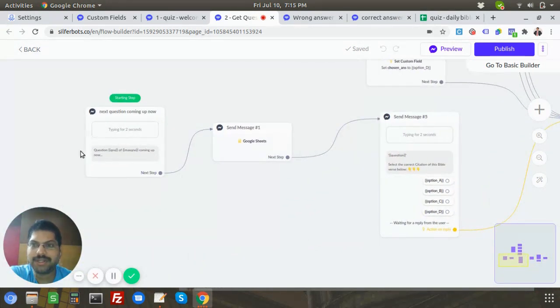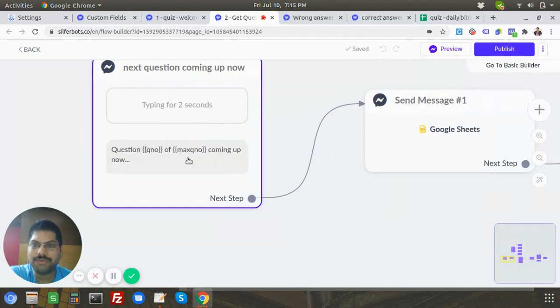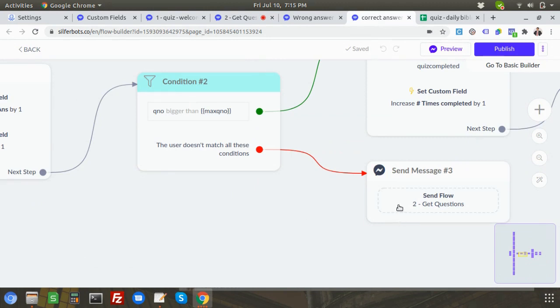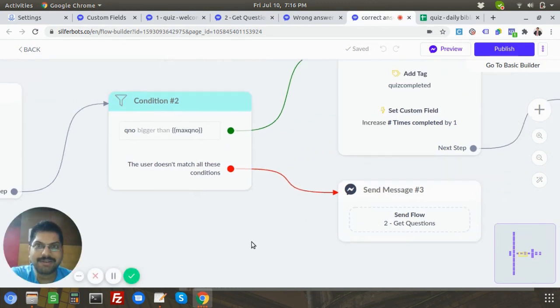Here, it will now say question number 2 of 5 coming up. So now you know why we are using a custom field there, because it's easier for us. Imagine if I have 5 questions, I have to do all these things 5 times. Not practical, right?